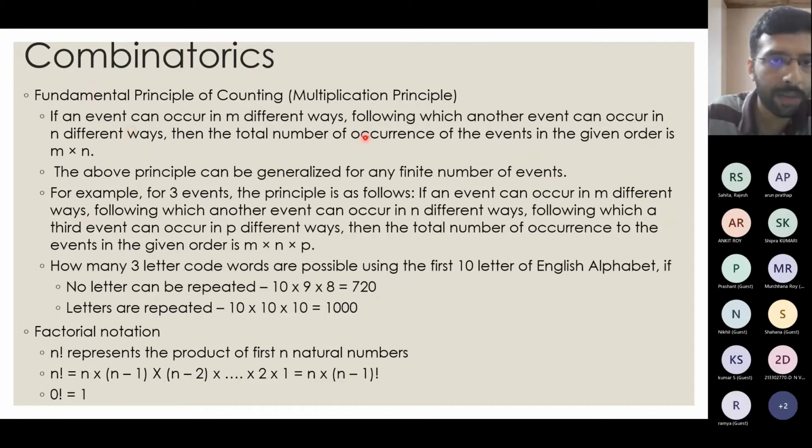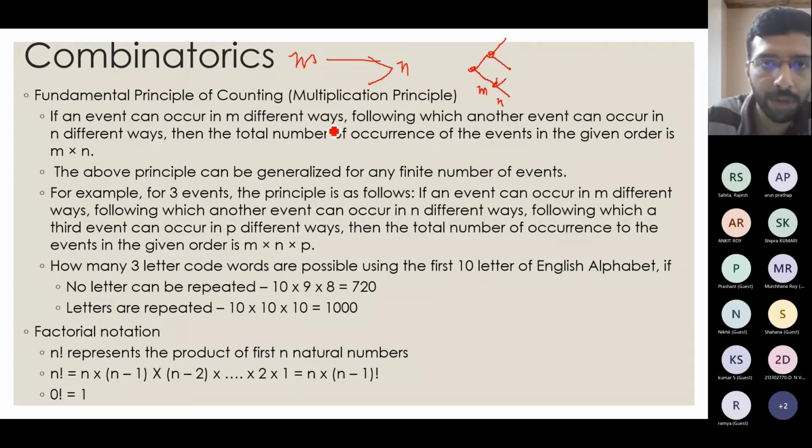If an event can occur in m different ways, followed by another event which can happen in n different ways. So I start from here, and I can choose two ways: either I can go top or down. Once I go there, again I have two options: I can go top or down. From here again I can go top or down. So this first thing can be my m and the second thing can be my n.